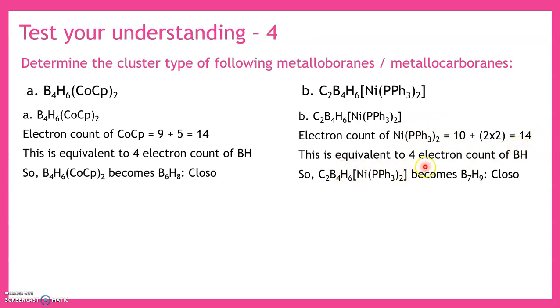So this is equivalent to 4 electron count because we have to subtract 10 electrons to get the main group cluster count. So 4 electrons. So that means again we are landing on the BH group. So substitute BH and then for the place of carbon also you substitute again BH. So now total the boron and total the hydrogen, it becomes B7H9, which is a closo cluster.